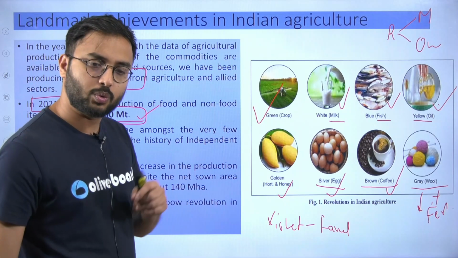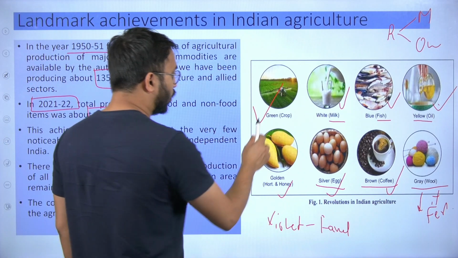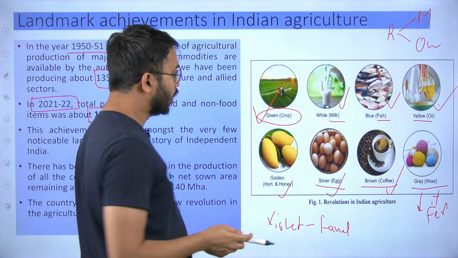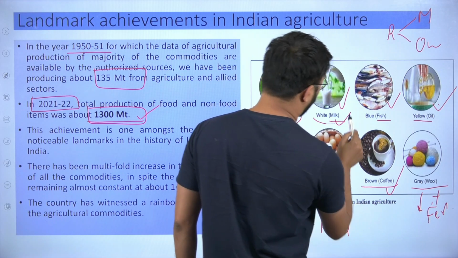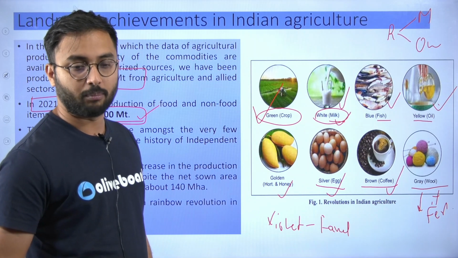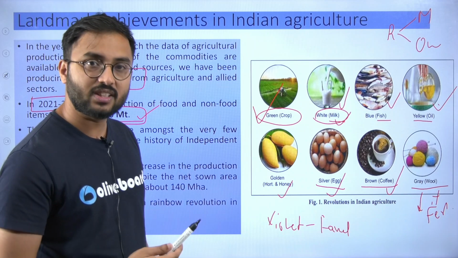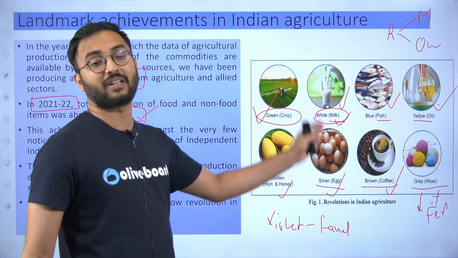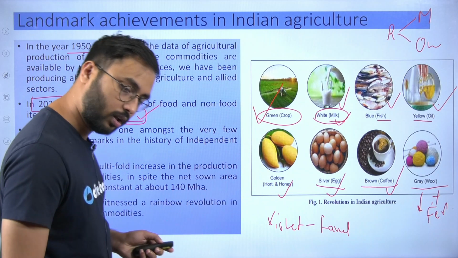What are the other things which we still have to remember? Yes. Who is the father of the green revolution in India? MS Swaminathan. Okay. Who is the father of Operation Flood or the white revolution, the milk revolution in the country? Verghese Kurien. So in this way, you have to remember every revolution's associated personalities also.